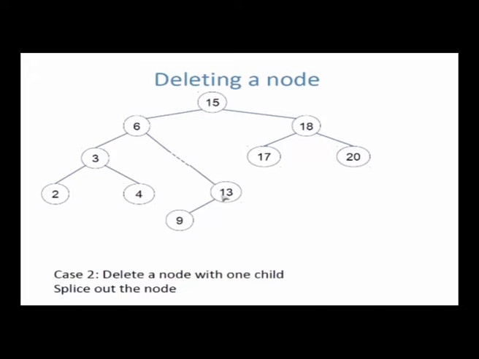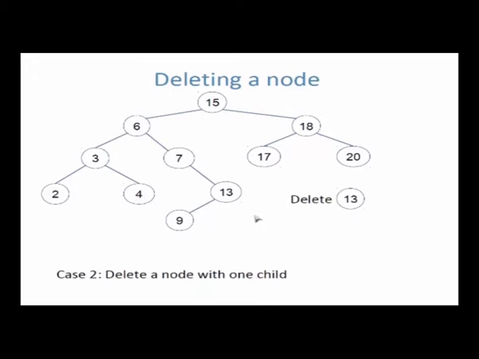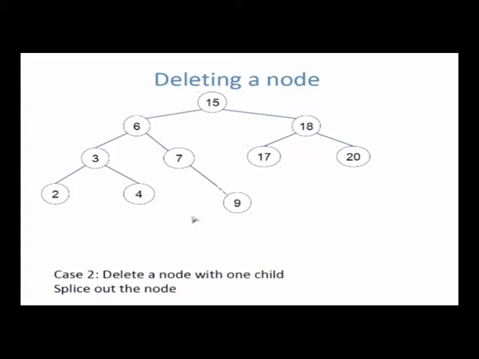Effectively what you have done is you removed 7 and made 13 the child of 6. So this operation called splicing, splice out the node 7 and make 13 the child of 6. Of course you could ask, suppose I want to delete 13 not 7, right? There is nothing right, so what do I connect to 7? The answer is there is something to the left. One child is there, 9. Put 9 where 13 is. So just splice out that 13 node and put 9 to the right of 7. So wherever 13 was, take the left or right child, whichever single child, and put it in the same place as 13. That's what you are doing here.